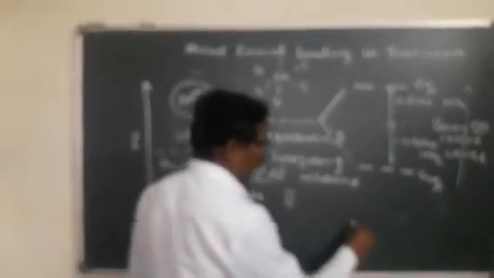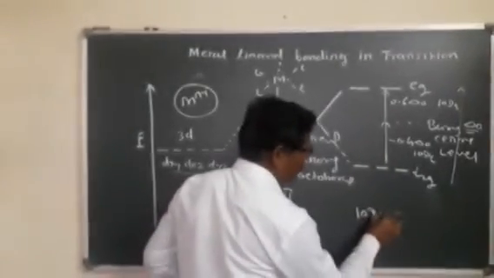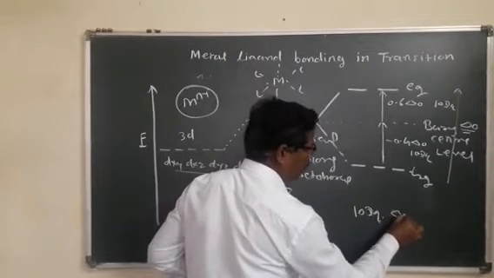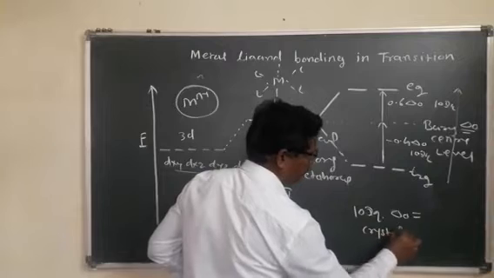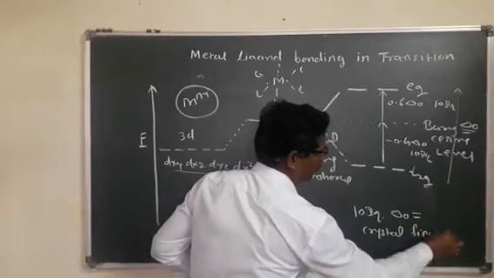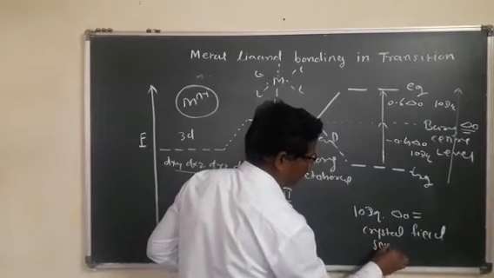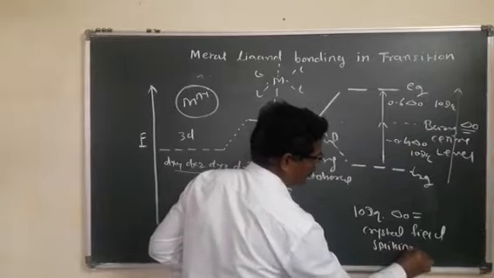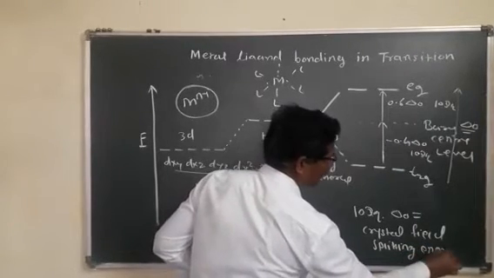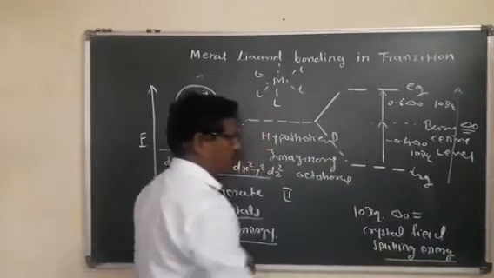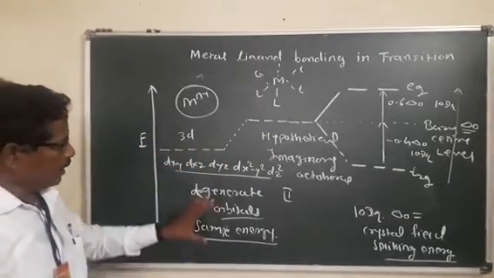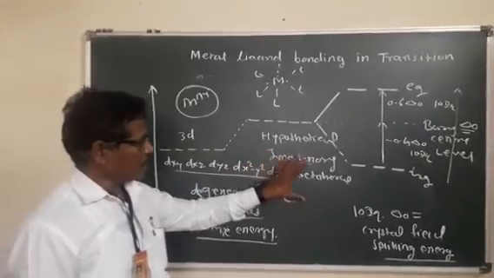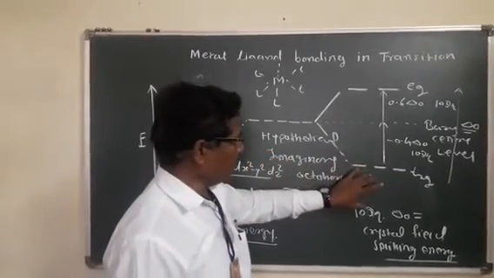Therefore, this is the crystal field splitting of the orbitals in octahedral complexes.